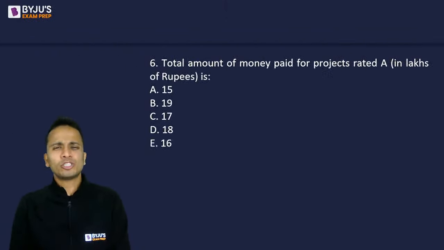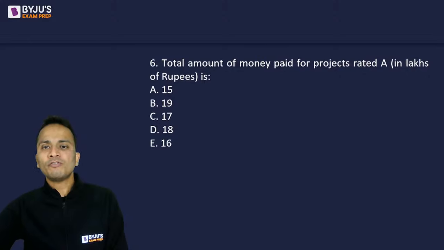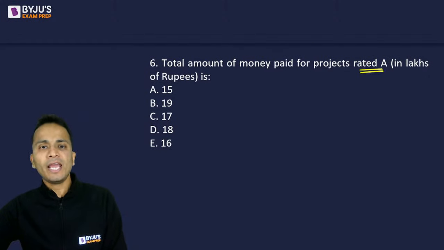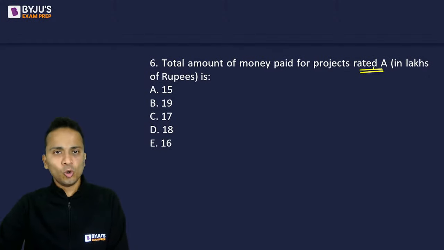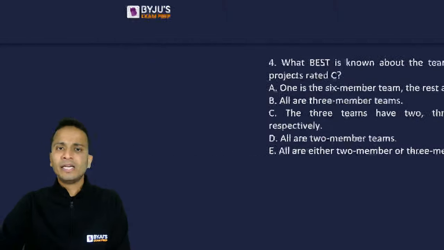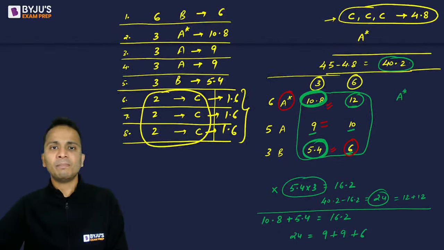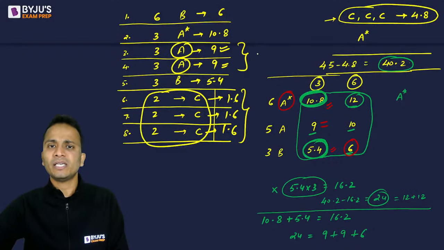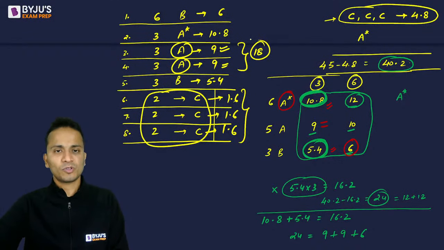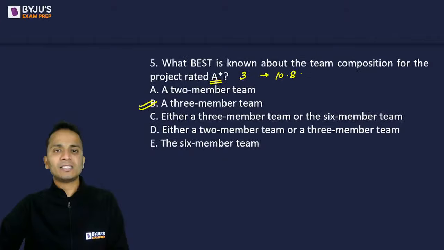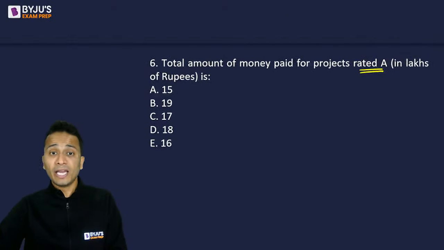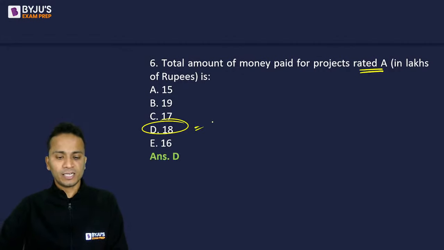Last question. अब क्वेश्चन बहुत आसान है. The total amount of money paid for projects rated A. Rated A. So let's go back and look at the table. Rated A जिनका भी है उनमें कितना money spent हुआ है. So rated A 9 lakhs. Rated A 9 lakhs. So total money spent here is 18 lakhs. All right. So 18 lakhs is the money that is spent for the projects which are rated A. And yes, we have it among the options. So the correct answer is option D. All right. Okay.